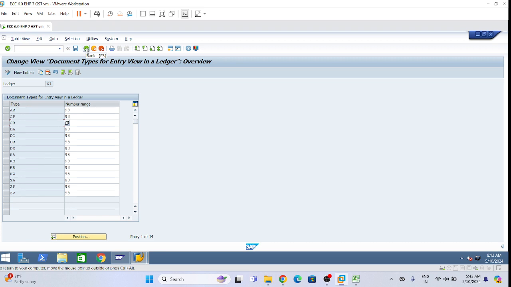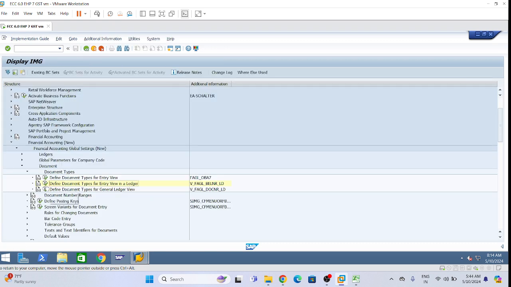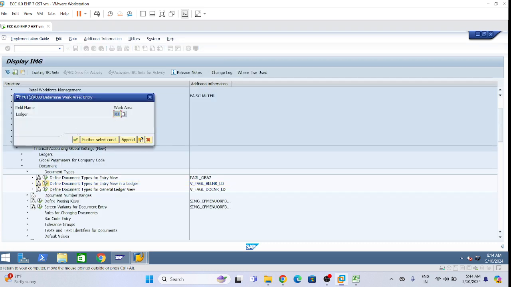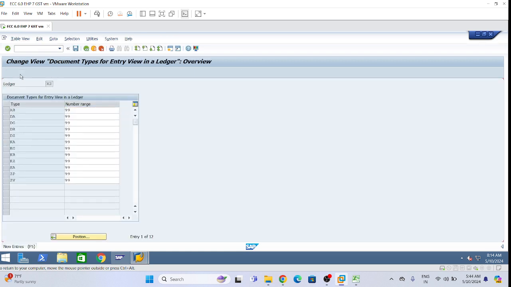Repeat the same for US GAAP, which is X2 in my case. CP and CR 9999. Okay, save.